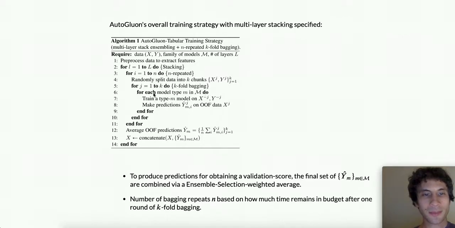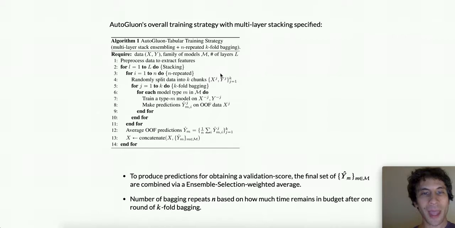Note that in step 6 here, if we don't have enough time to train all the types of models, that's totally fine. We can just train some types of models depending on what the time limit is. If a particular type of model fails for some reason while we're training it, that's fine too. We just skip over that kind of model and start training the next model type. To divide a given time budget between the stack layers, we just divide it equally so that each stack layer has equal time for training all of its models.